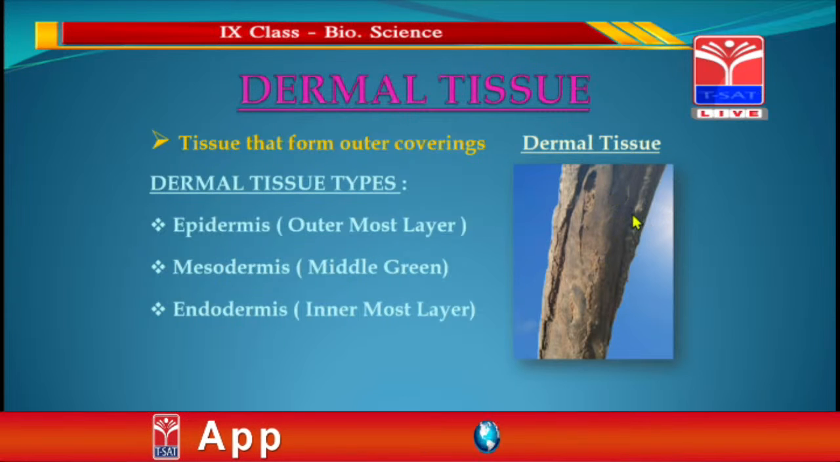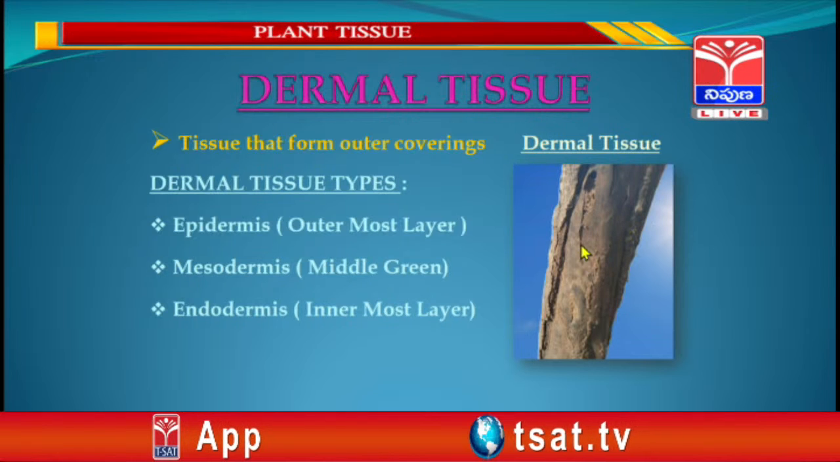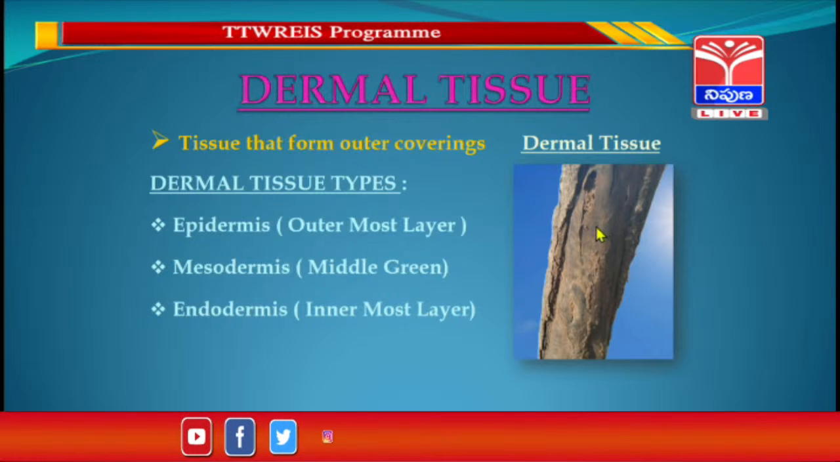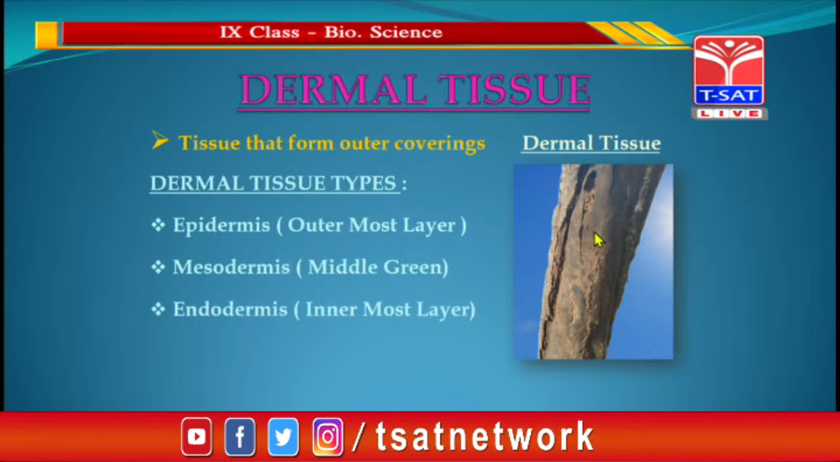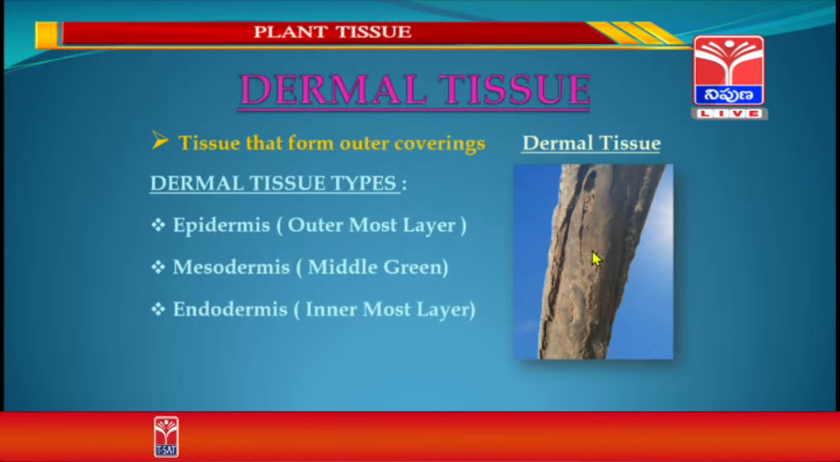Where the bark layer is present, it is good, but when it comes to the bare stem, the insects attack it and absorb the energy and the nutrients from the plant stem. And this is about the dermal tissue.